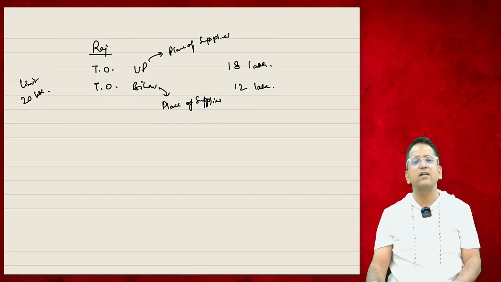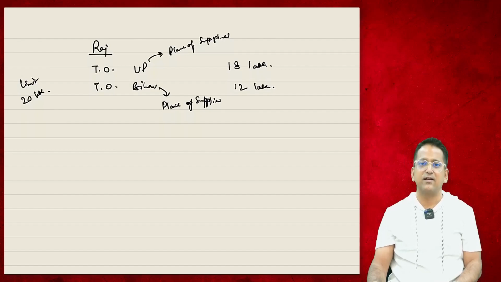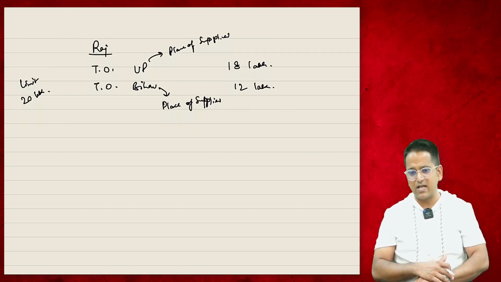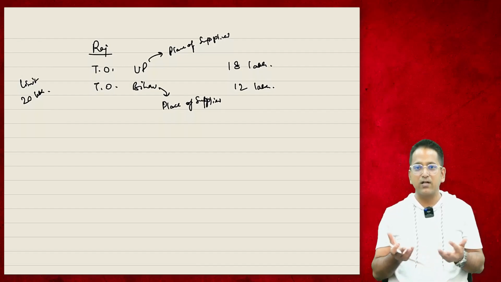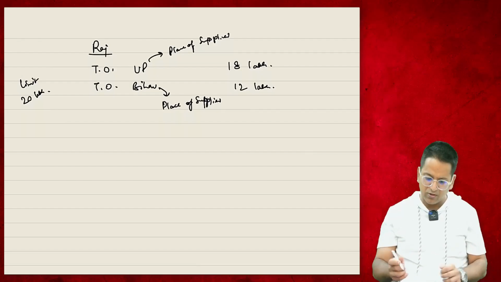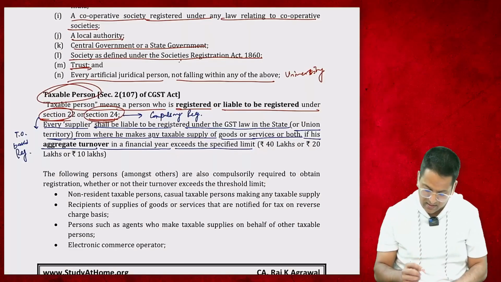Now the question arises: should I get registration or not? The limit of UP is 20 lakh rupees, and the limit of Bihar is also 20 lakh rupees of turnover. My turnover is 18 lakhs and 12 lakhs, so mine is not crossing 20 lakh rupees. Let's read carefully what was written.